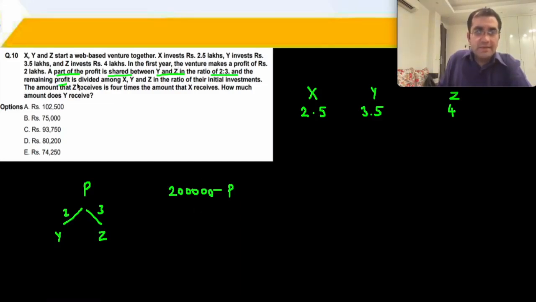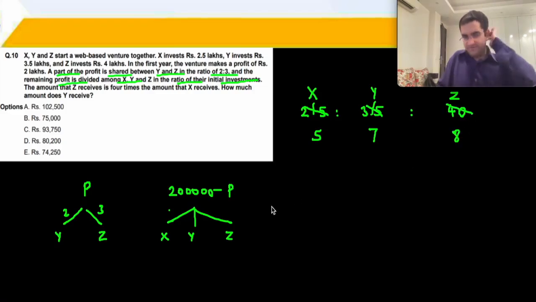And the remaining profit is divided between X, Y, Z in the ratio of their investments. So let's take the ratio for these and you get 5, 7 and 8. Okay, 5:7:8 is the ratio in which the other part is divided.